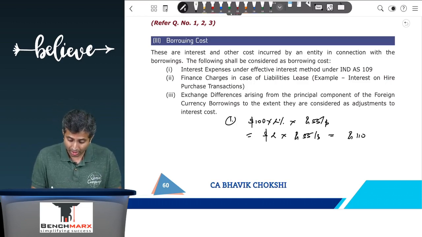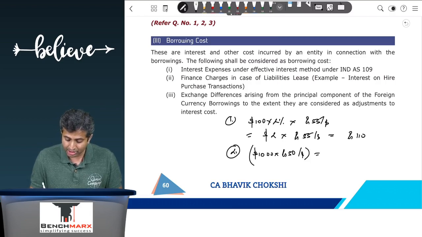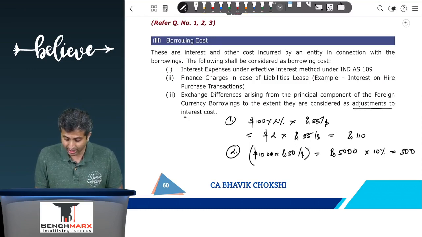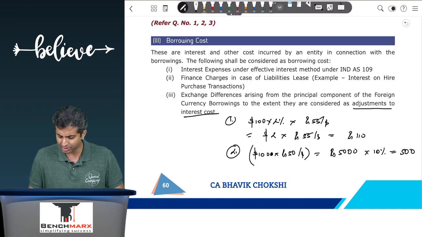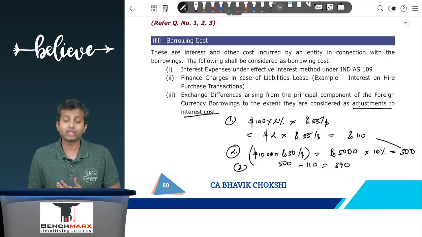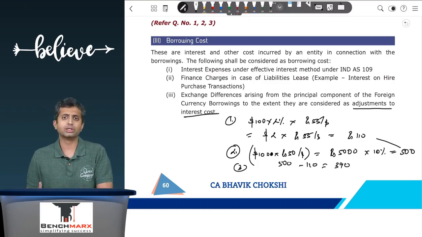However, if a similar equivalent borrowing was taken in India, when you took this loan the rate was 50, which means this notional borrowing would have been $100 into 50, so 5,000. 5,000 into, for example, 10% will come to 500. So an equivalent borrowing in India would have cost 500, and hence the interest adjustment is considered to be the difference between these two, that is 500 minus 110, which is equal to 390.